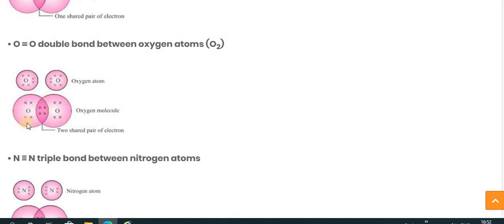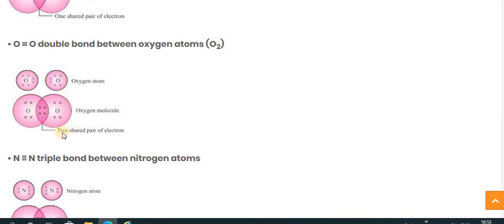Now you can count 2, 2, 4, 4 plus 2, 6, 6 plus 2, 8. Now this oxygen's orbit is complete, same as over here: 2, 4, 6 and 8. So by the sharing of 2 electrons, the oxygen gets a noble configuration and satisfies its orbit with the full 8 electrons. Here you can see both atoms share 2 pairs of electrons. So in oxygen a double covalent bond is formed.